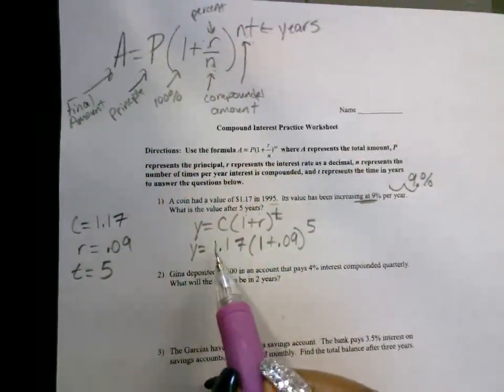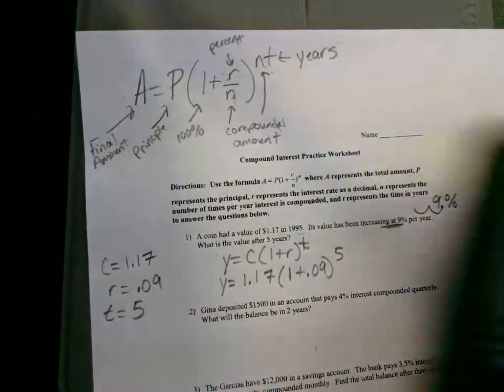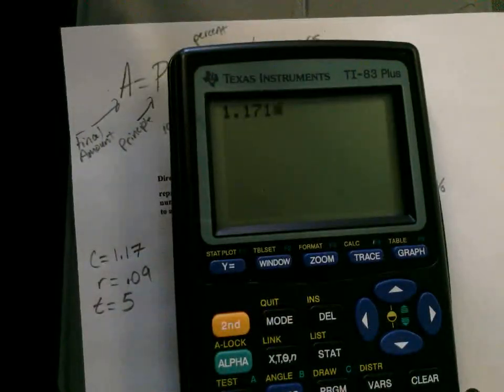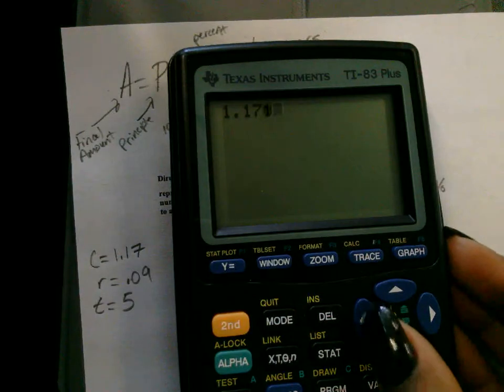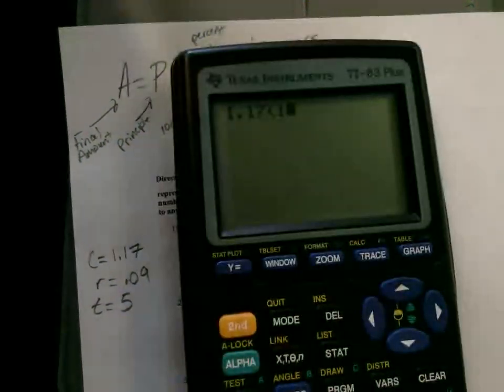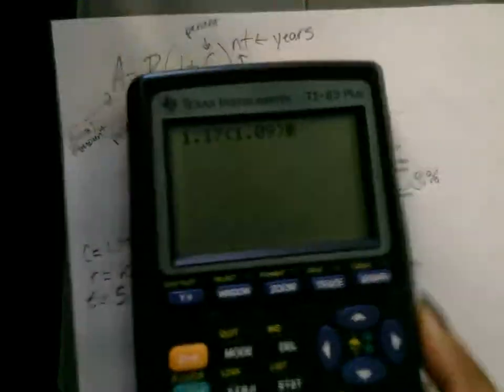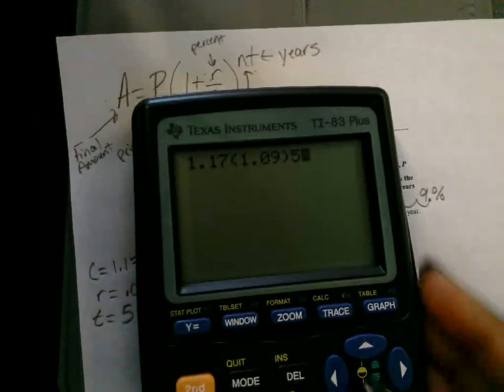All right, so let's type this in and see what y is equal to. You're going to type in $1.17 times 1.09, caret key, to what power? The fifth power.